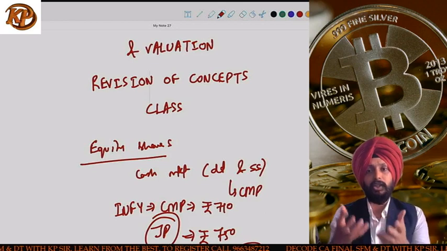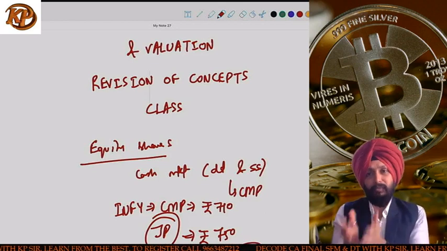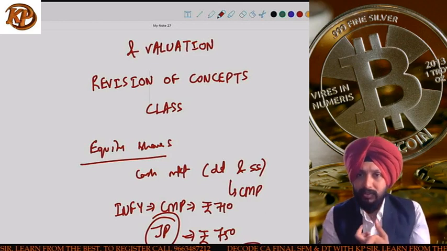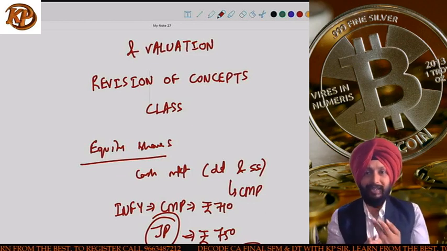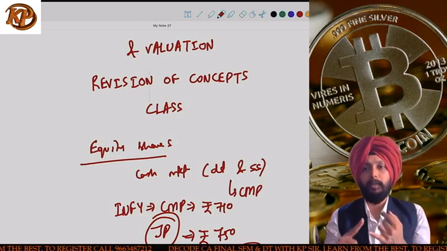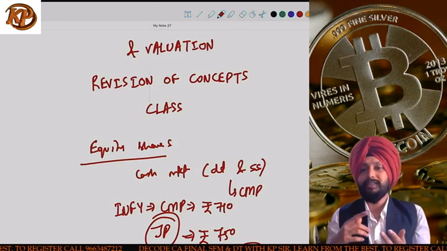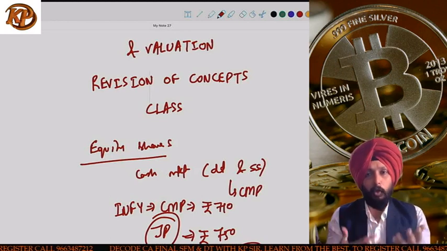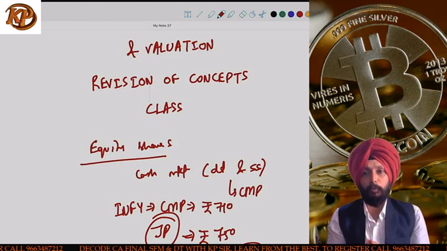How much return equity shareholders can expect the company will generate for it. Then we consider the growth rate. Then we consider the debt equity ratio of the company. We consider the book value per share. We consider the corporate governance of the company, how good the corporate governance is.